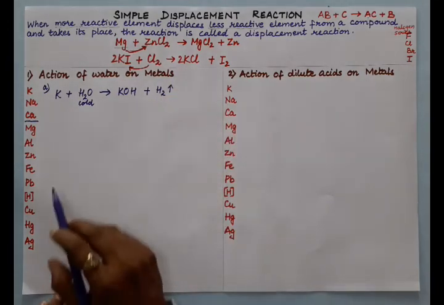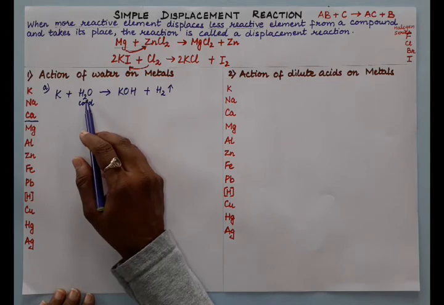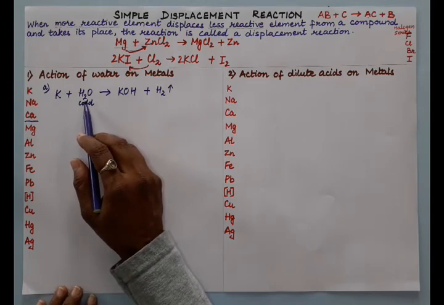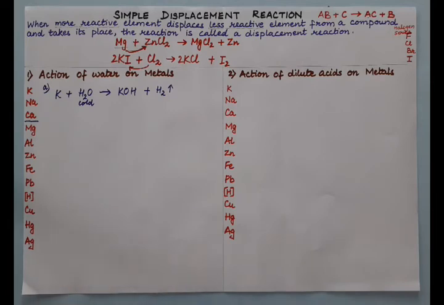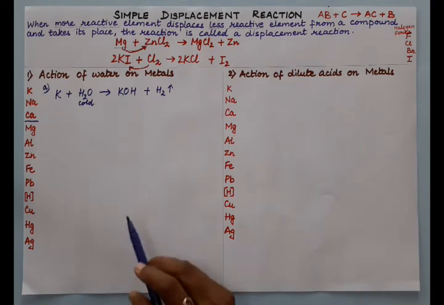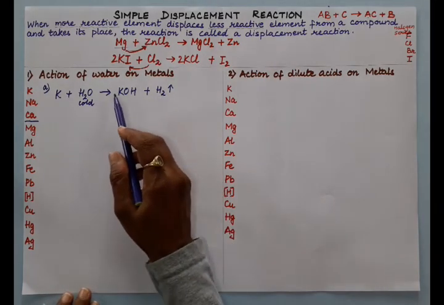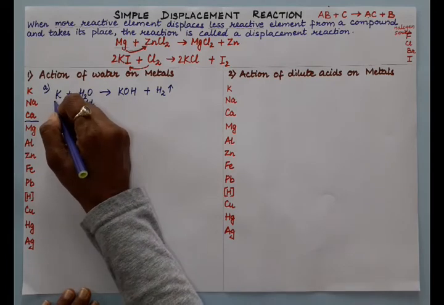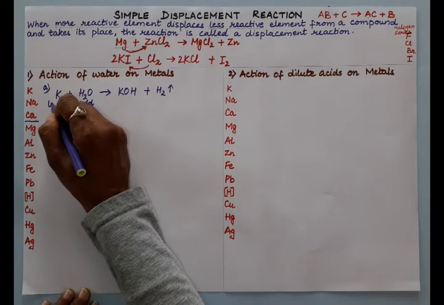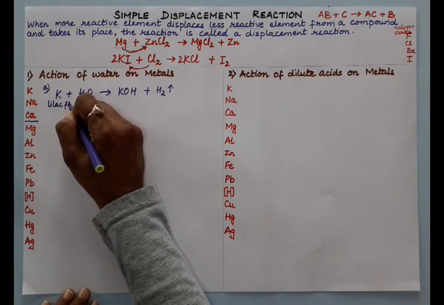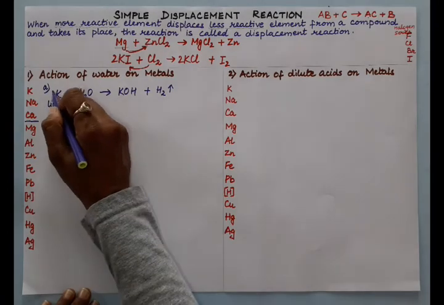What happens is, when a tiny piece of potassium is put in a trough containing cold or normal water, we see that potassium moves on the surface of the water, as it is a light metal and a very reactive metal. It moves on the surface and violently reacts with water, liberating hydrogen gas. Sometimes the hydrogen burns with a pale blue flame, and potassium hydroxide solution is formed, and potassium starts burning with a lilac flame. Now balance the reaction.